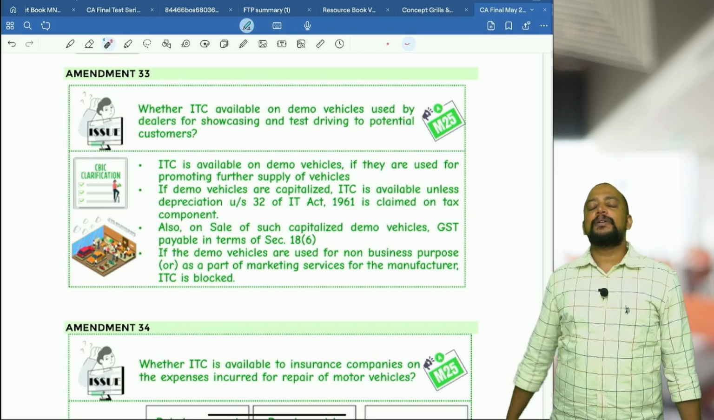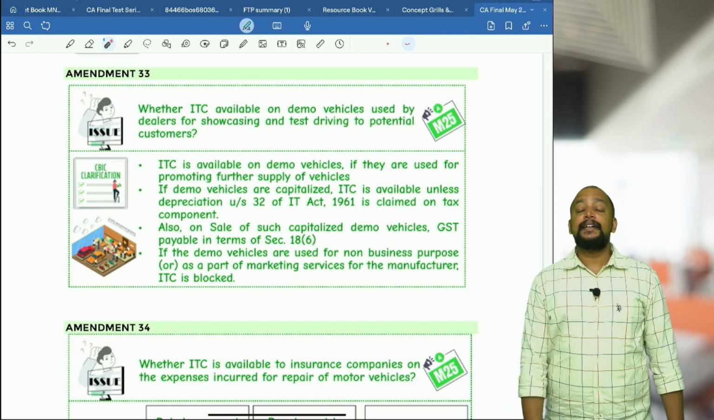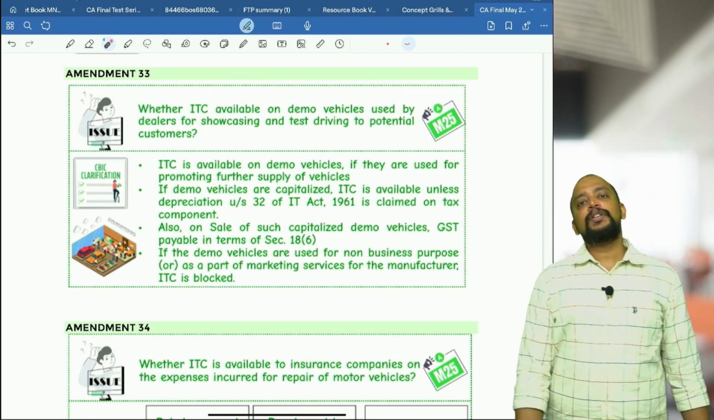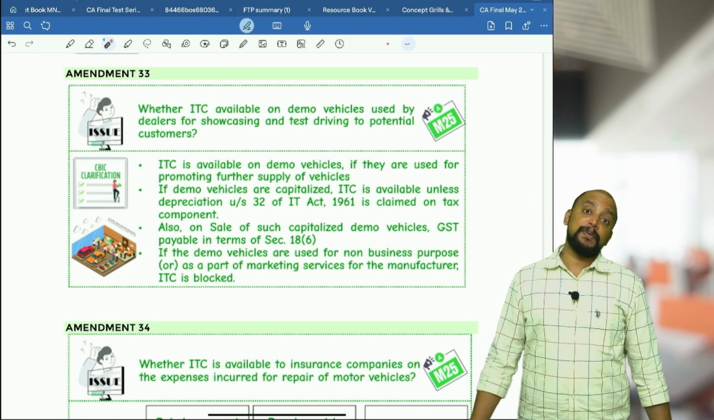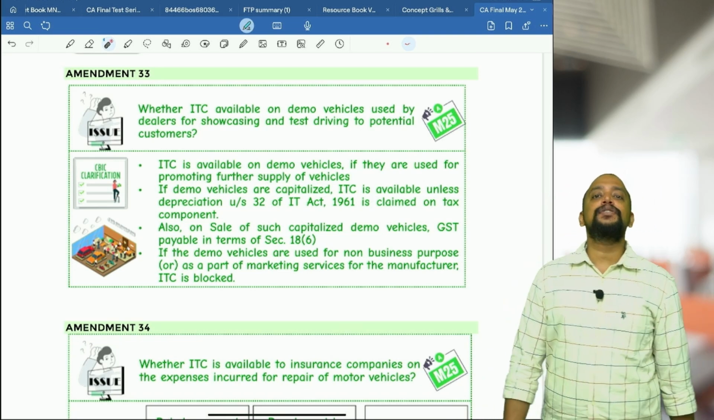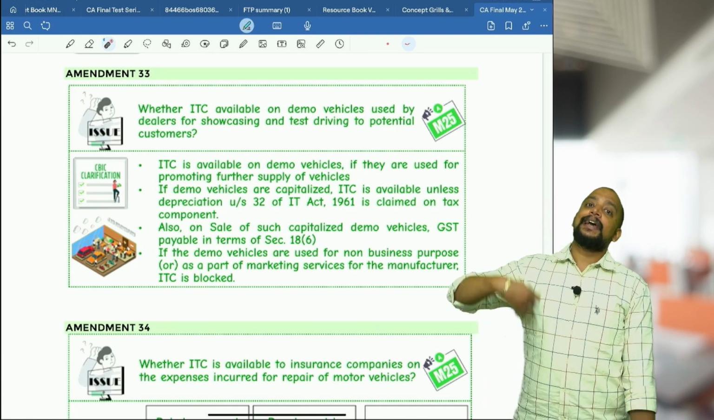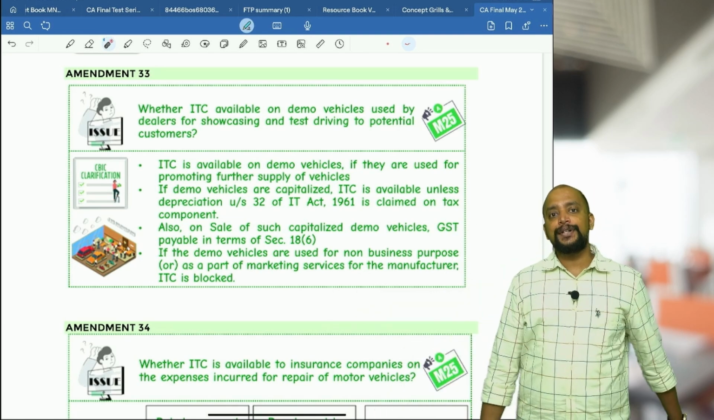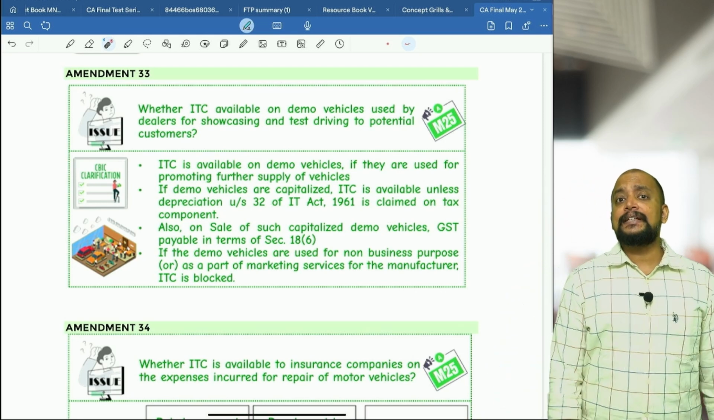Then the next amendment is related to blocked credits: whether ITC is available on demo vehicles which are purchased for the purpose of giving test drives to prospective buyers. So can we take ITC or not? Yes, we can take ITC even though it is not directly involved in further supply, but it will encourage further supply. Due to that reason ITC is allowed.